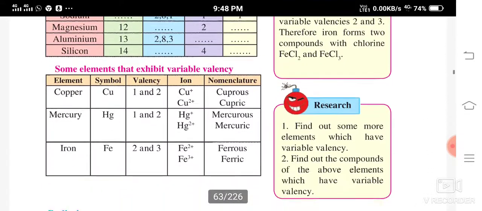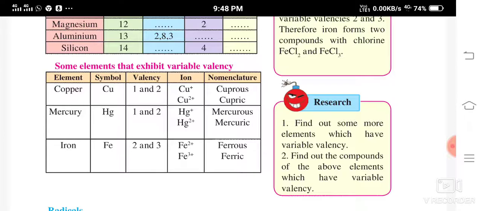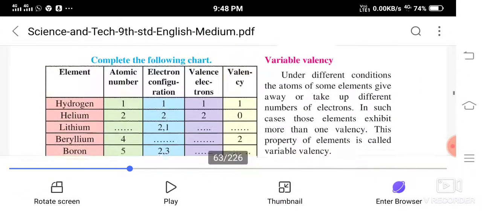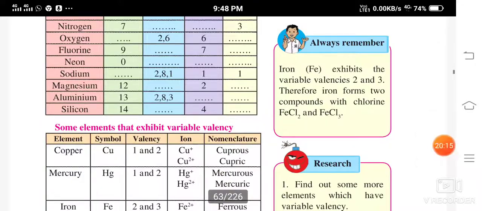You can find out some more elements which have variable valency, and also find out the compounds of the above elements which have variable valency. See, let us watch this video clip regarding valency. I showed you one in the last video also. This will make it clear how you should calculate the valency, how you will find the valency, and how the atom becomes stable. When will the atom become stable? So let us see this through this video clip.